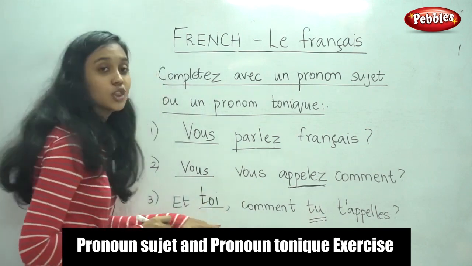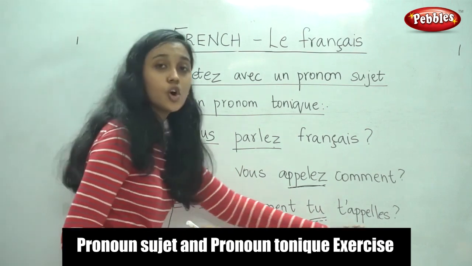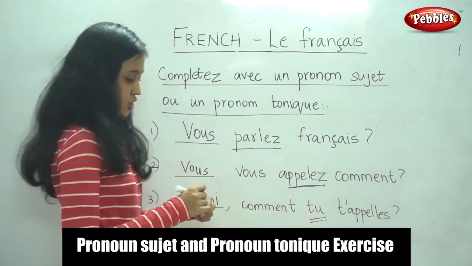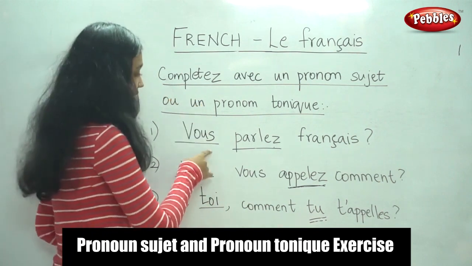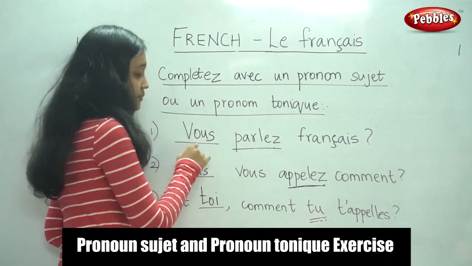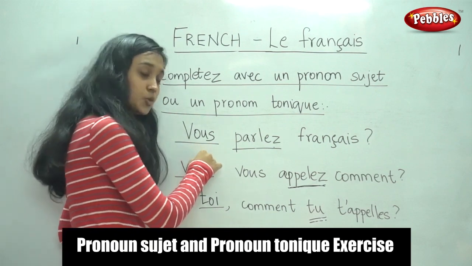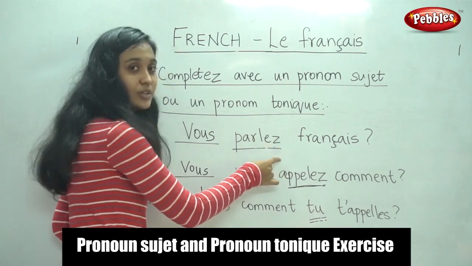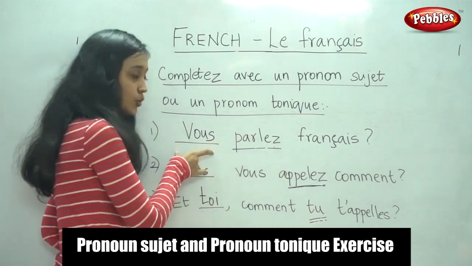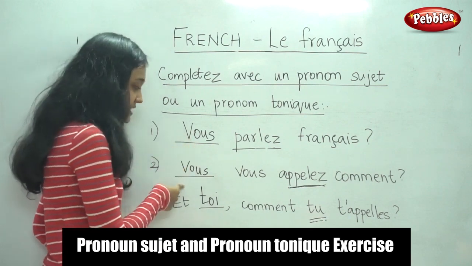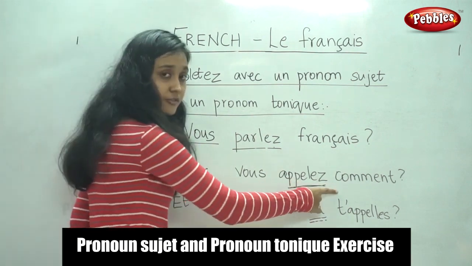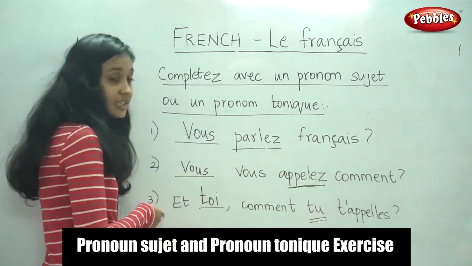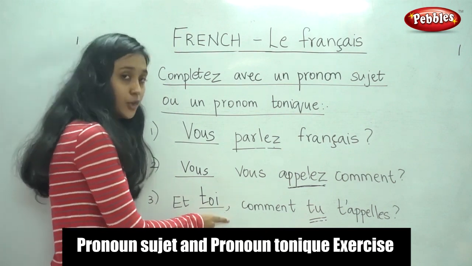So, et toi. And you, what do you call yourself? Or what is your name? And you, what is your name? So, let us go over these 3 sentences once again. Here, we filled in a subject pronoun. And how did we know it is vous? Because the verb was conjugated with EZ, which is the conjugation for vous. Therefore, we filled vous. For this second sentence, also the verb was conjugated for vous. Therefore, we filled vous.